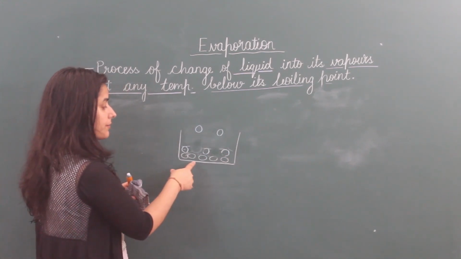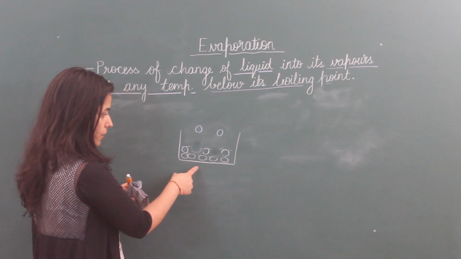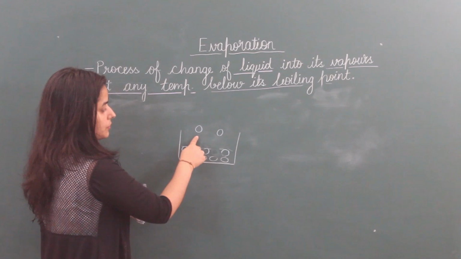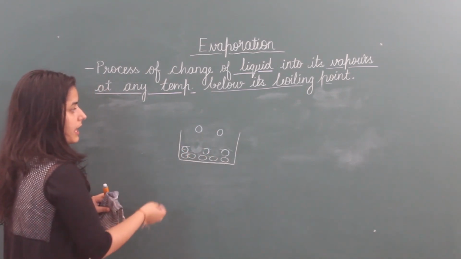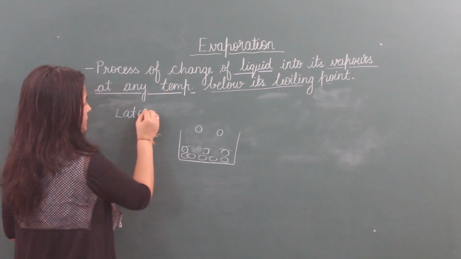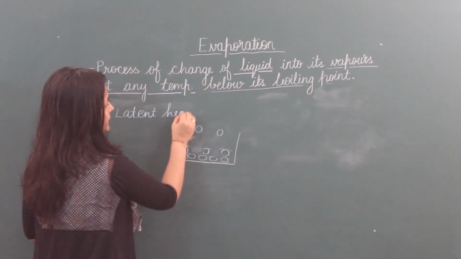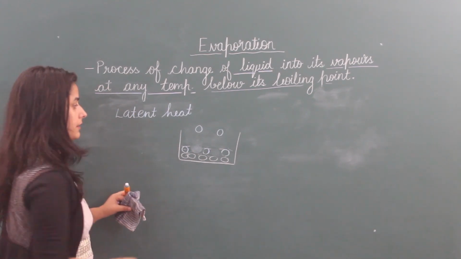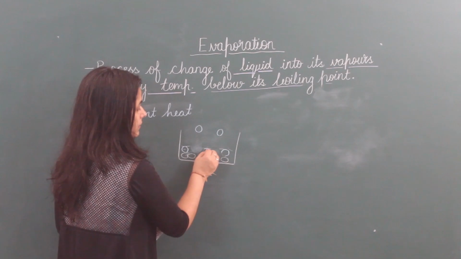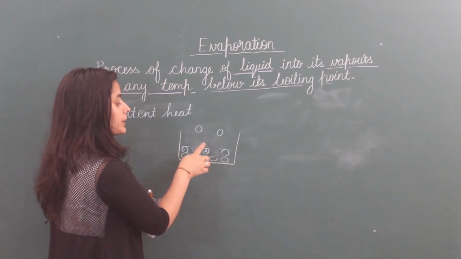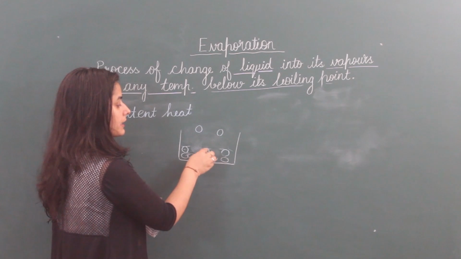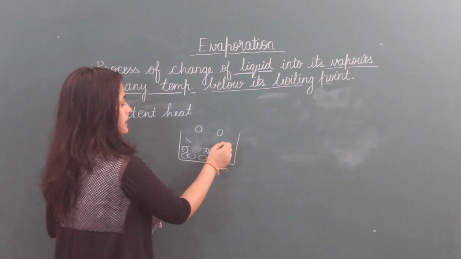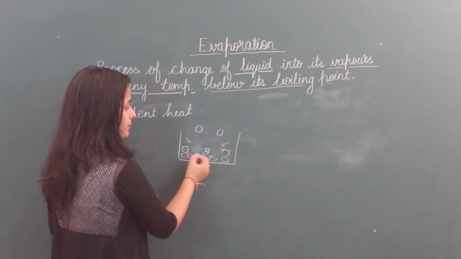So, in this way, these surface particles first take heat and convert into vapors. But the temperature of the particles below is lower because they have given their energy to these particles to convert into the vapor phase. I have used one term, latent heat, in a previous topic. So latent heat is taken here. If this particle wants to convert into vapor, it should take latent heat, then it can convert its state. From where is this latent heat taken? From surrounding heat, from surrounding particles.